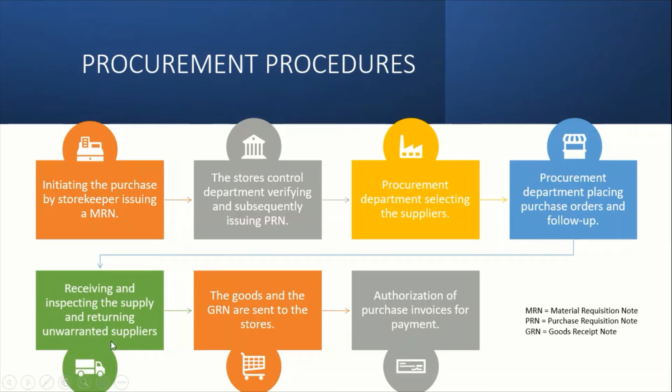So they will inspect the received goods and return the unnecessary ones. Then the goods and the GRN are sent to the store, and the purchase invoice is authorized for payment. After the materials are received as requested and all the requirements are checked, payment is made. Okay, so that's the cycle, the process.